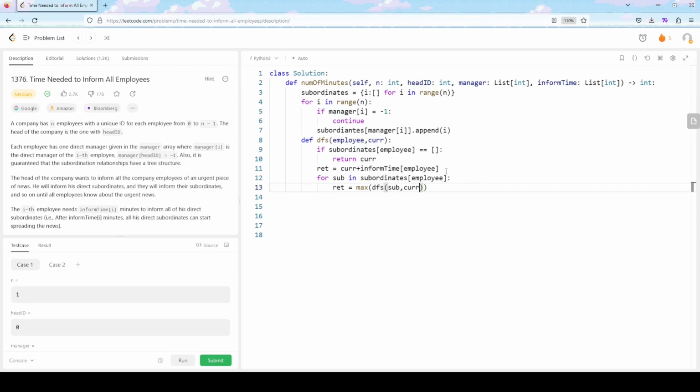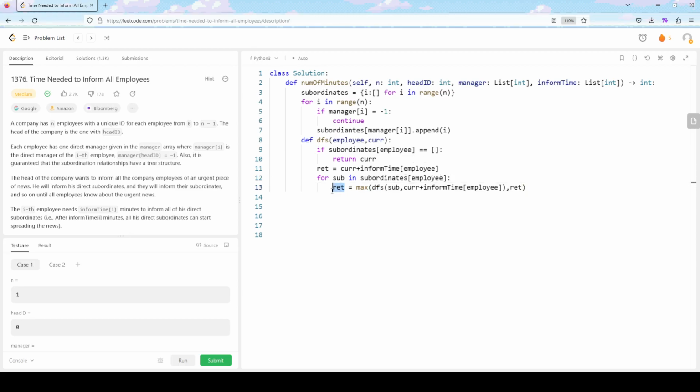This is basically the first return value, because this is the time we've been carrying over. So the return value is the maximum value of all branches. The reason we have this is that the first time it will probably override, unless some guy can spread the information in 0 seconds, in which case it will be the same time.